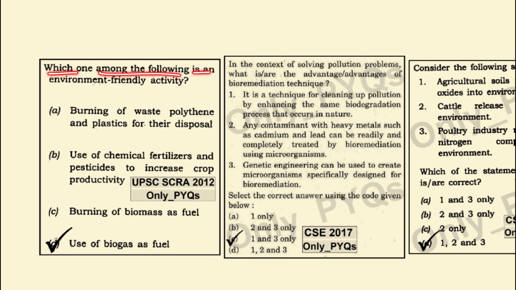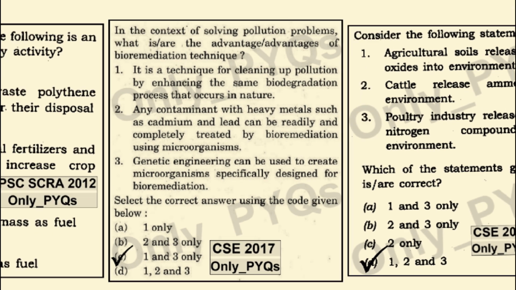Which one among the following is an environmental friendly activity? It is the usage of biogas as a fuel. In the context of solving pollution problems, what are the advantages of bioremediation techniques? It is a technique for cleaning up pollution by enhancing the same biodegradable processes that occur in nature. This is the correct statement.